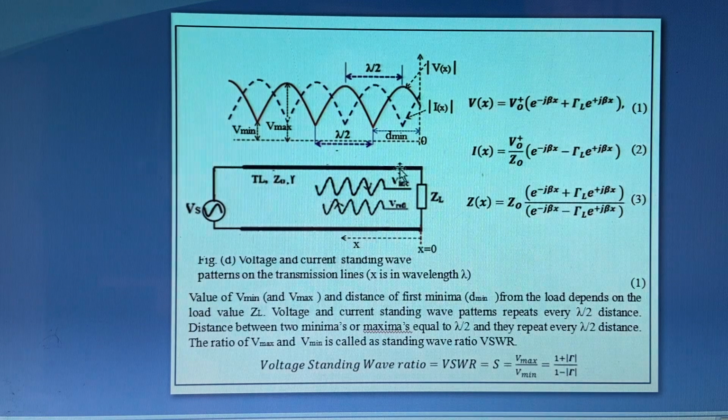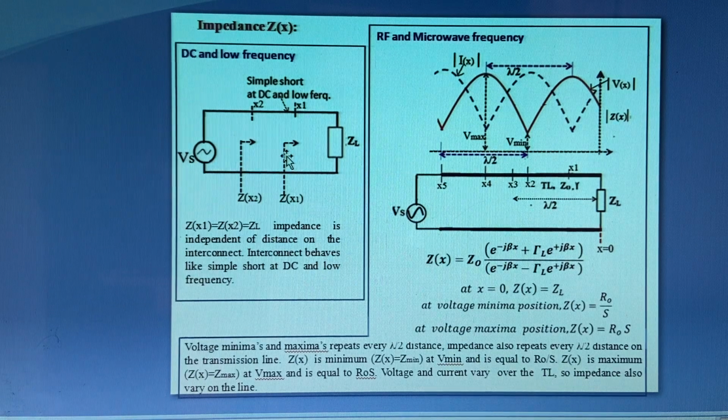So if you measure the impedance over a transmission line, it doesn't remain the same as in the case of DC and low frequency. As an example, at DC and low frequency, if you consider load ZL connected to the source Vs, and you measure the impedance at position x1 and at x2, both are equal to ZL. So this interconnect behaves like a simple short. If you measure impedance at any point, it is equal to ZL only. That doesn't change, impedance remains the same.